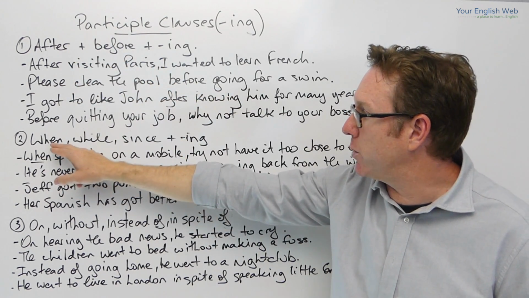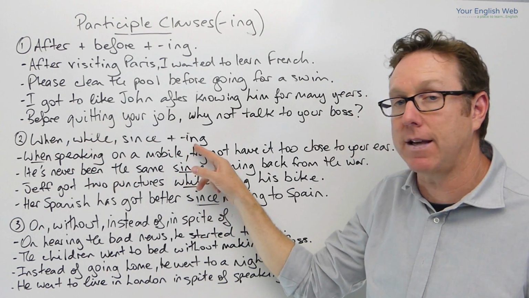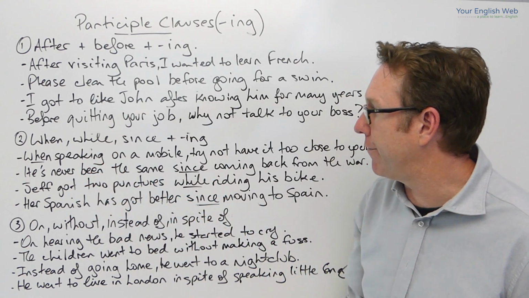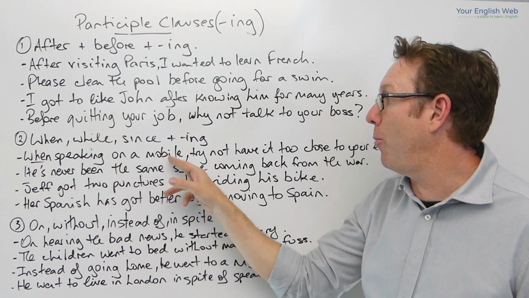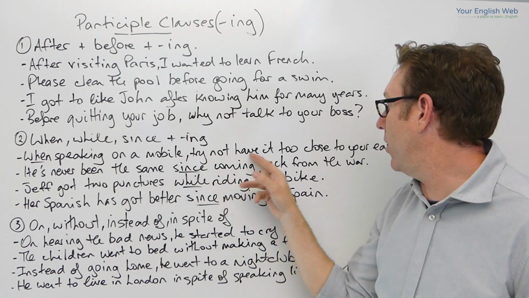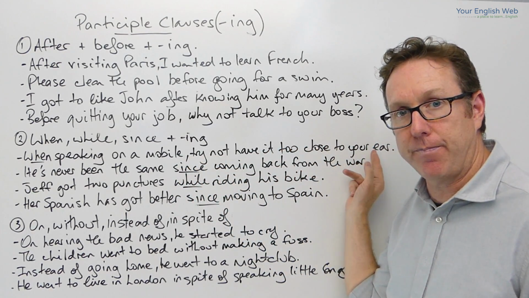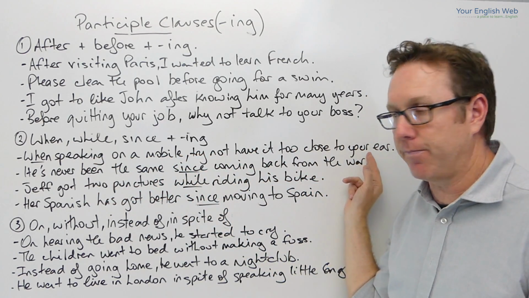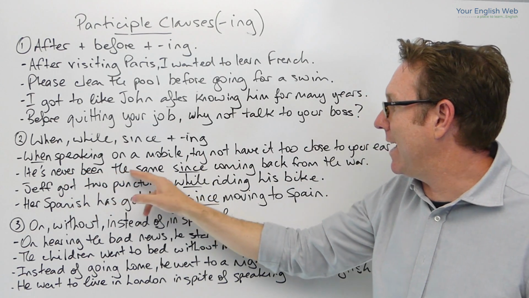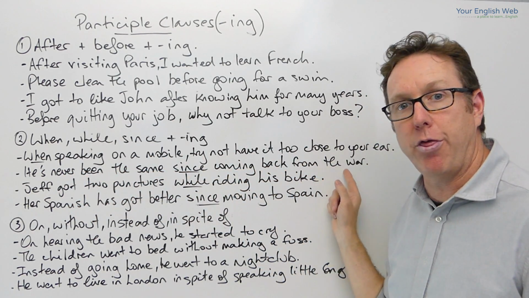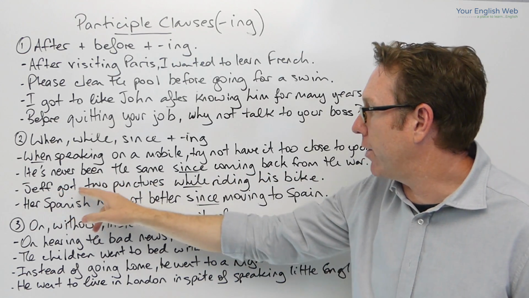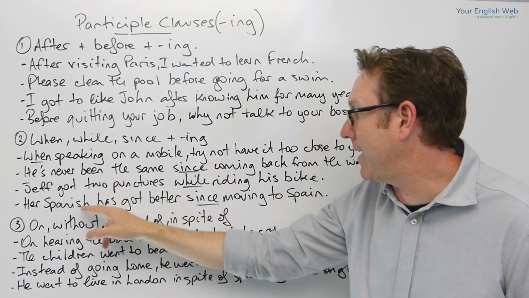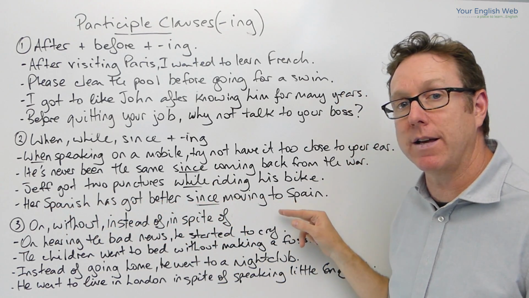Now the second example is with when, while, since plus the ing, and we'll have a look at some examples here as well. For example, the first one, when speaking on a mobile phone, try not to have it too close to your ear. He's never been the same since coming back from the war. Jeff got 2 punctures while riding his bike, and her Spanish has got better since moving to Spain.